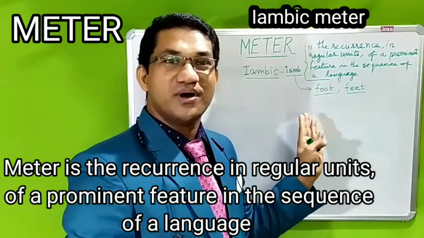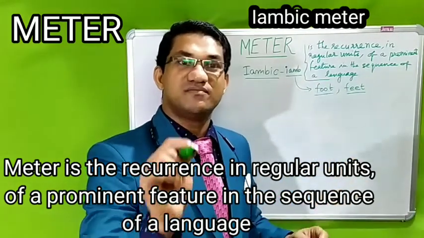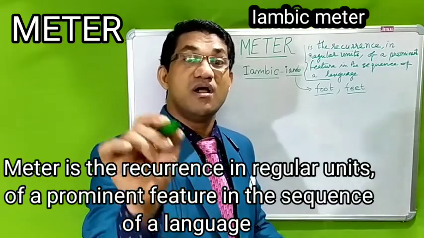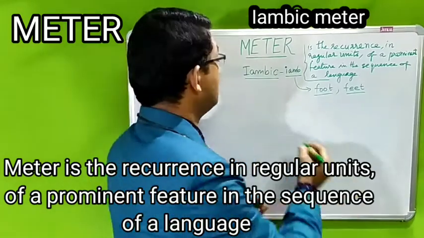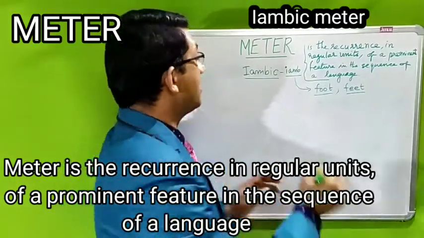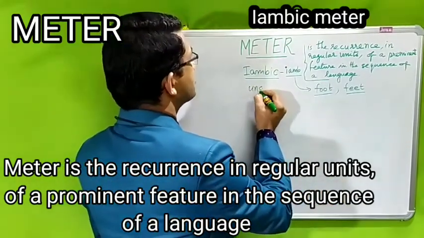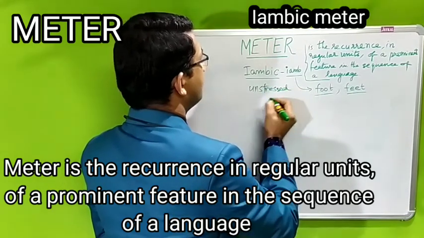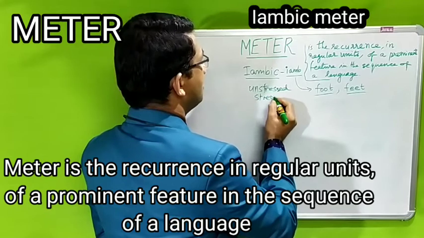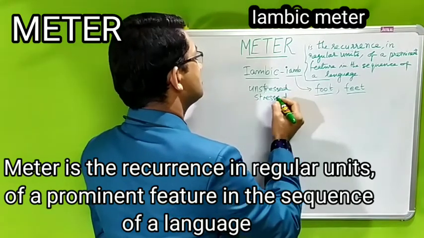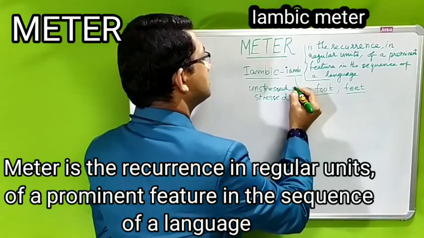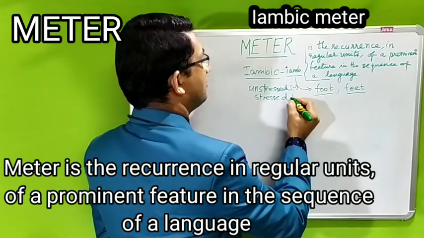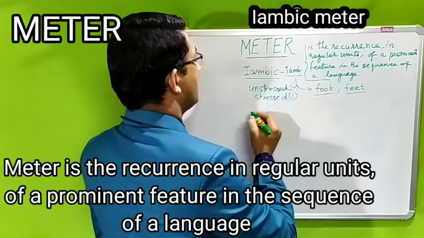So in iamb or in iambic meter, we have this particular pattern of an unstressed syllable followed by a stressed syllable. That is very important. In iamb we have an unstressed syllable followed by a stressed syllable, and the unstressed is marked with this signal, and the stressed is marked with, of course, a vertical bar like that.